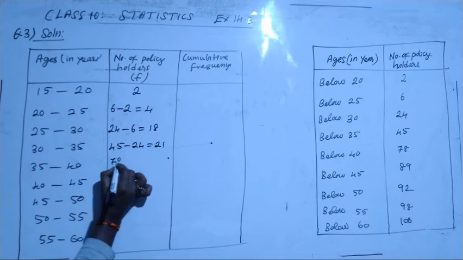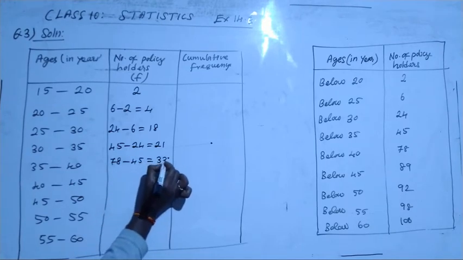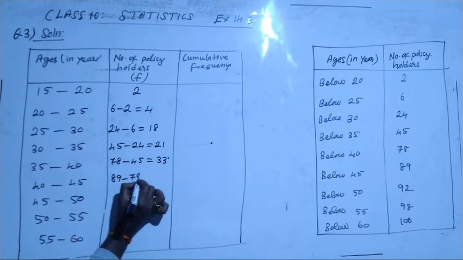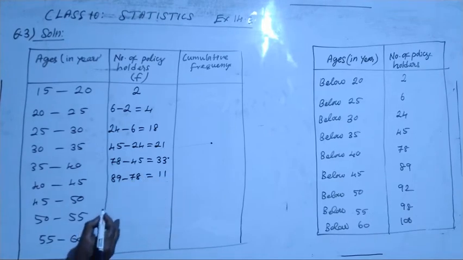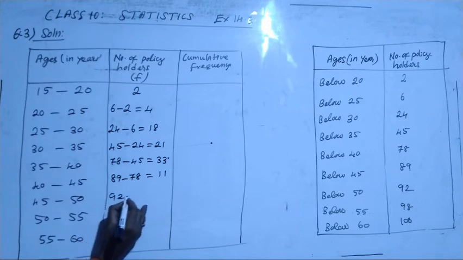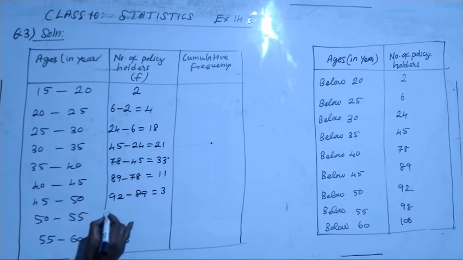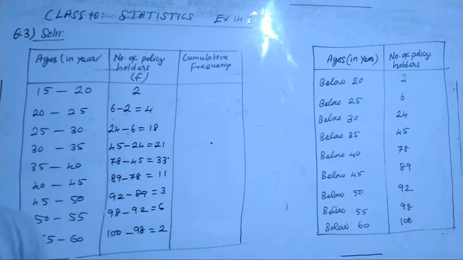Next, in the same way, 78 minus 45, 33. Next, 89 minus 78 is 11, and 92 minus 89, I think it is 3. Okay, so 98 minus 92, it is 6. Then 100 minus 98, it is 2. I hope you understand how to make the simple frequency.